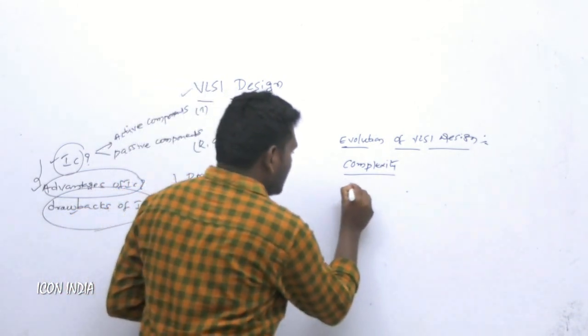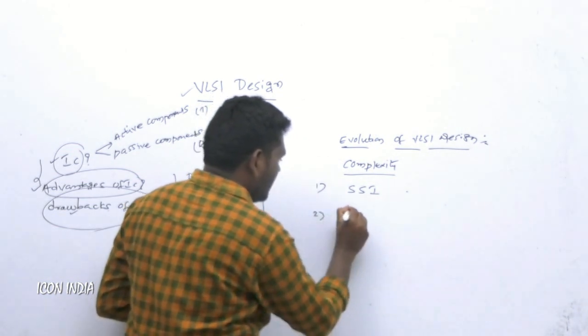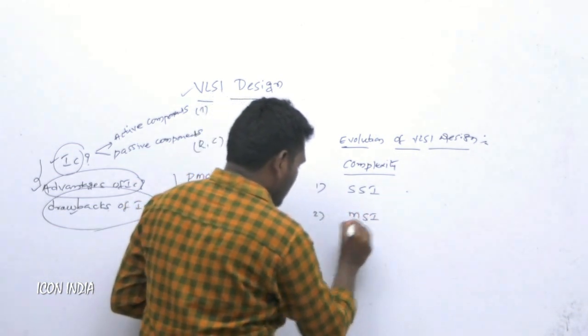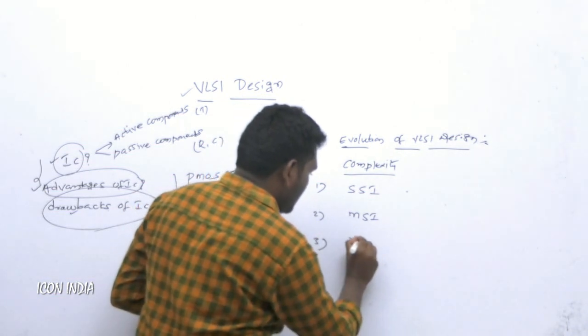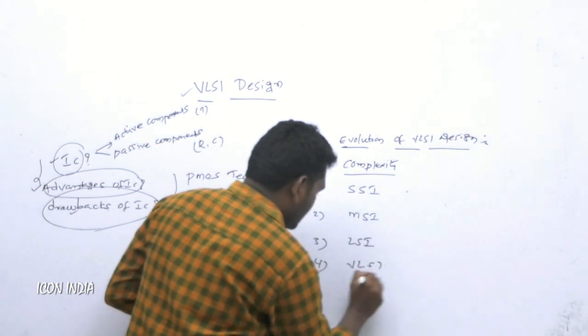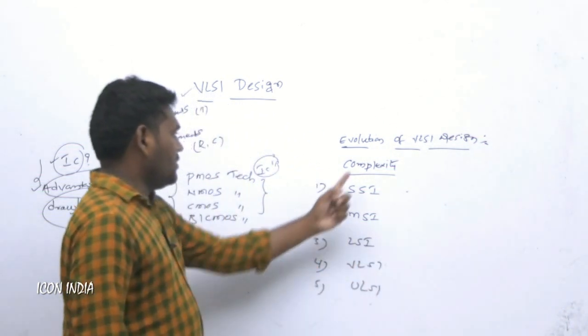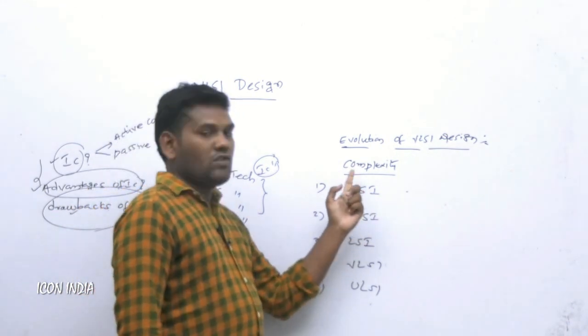The first is SSI, the second is MSI, the third is LSI, the fourth is VLSI, and the fifth is ULSI. This is the classification of complexity.